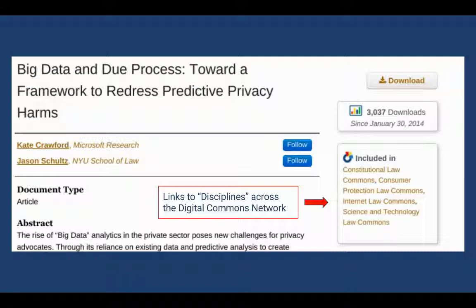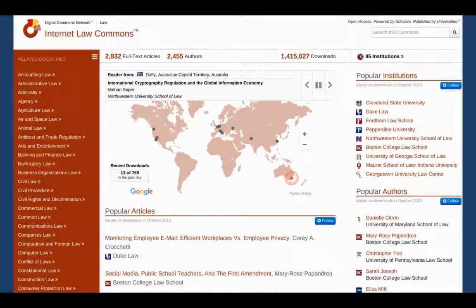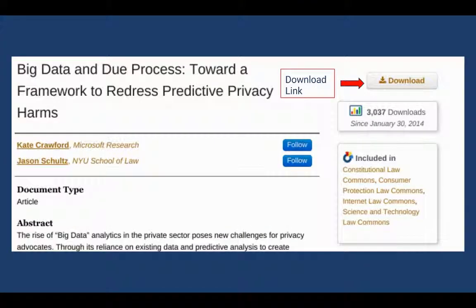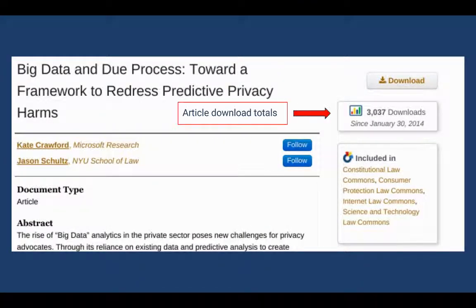So let's take a quick look at the Internet Law Commons. And as you can see, quite impressive. It represents 95 institutions. There are nearly 2,500 authors with nearly 3,000 full-text articles that have almost 1.5 million downloads. So this is the network, the Internet Law Commons, as it's referred to in Digital Commons parlance. Okay, there's the download link, and there's the total number of downloads, which you will see on each article in the repository.